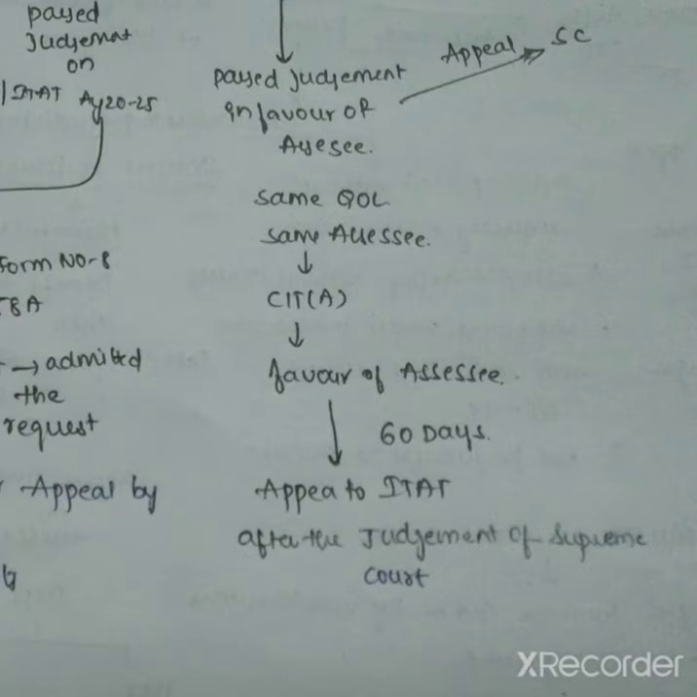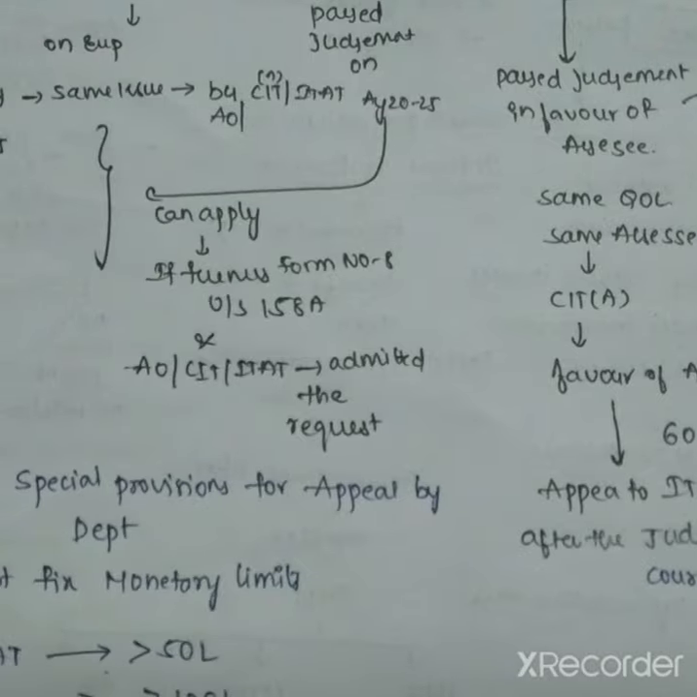If the SSC rejects the request, then the department may file an appeal to ITAT even before the judgment of the Supreme Court, provided it is within 60 days. Whether SSC accepts or not, the time limit to file an appeal to ITAT is 60 days.